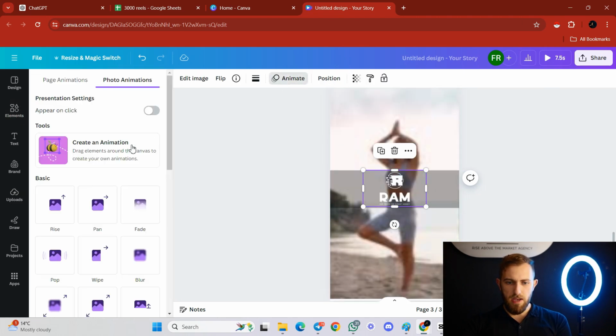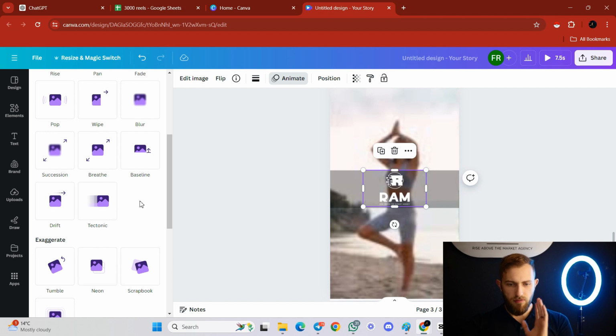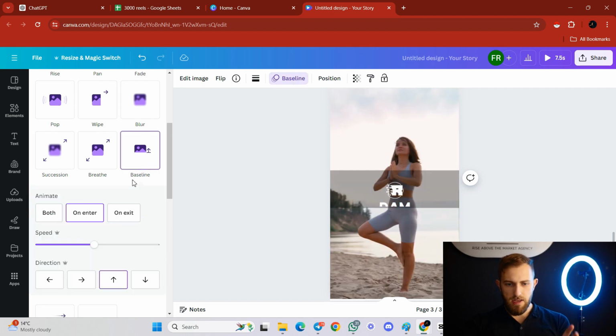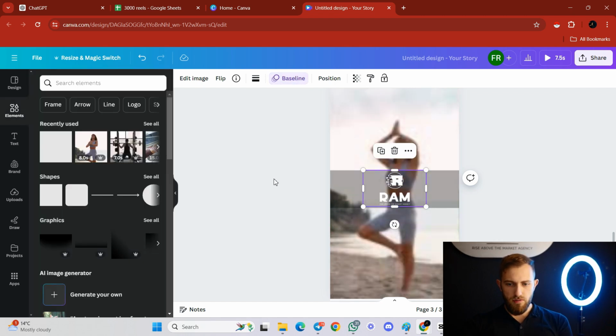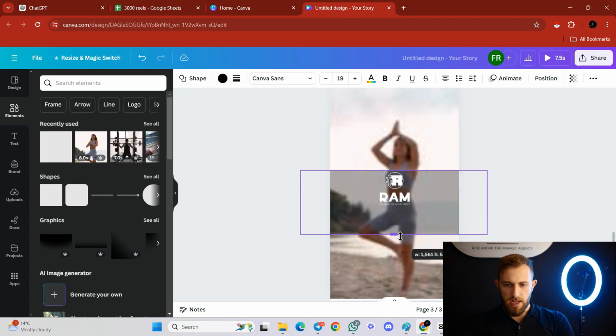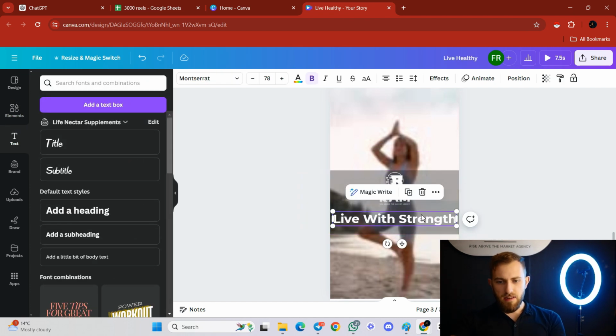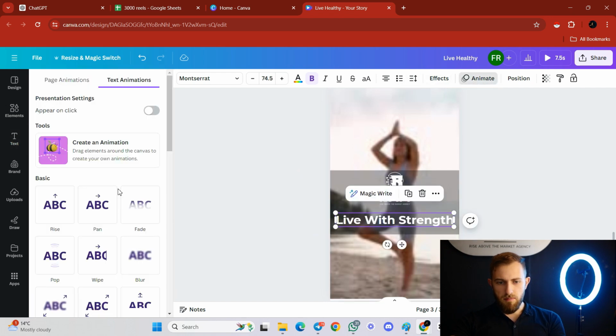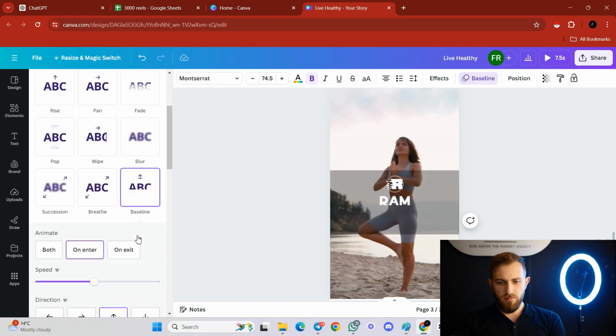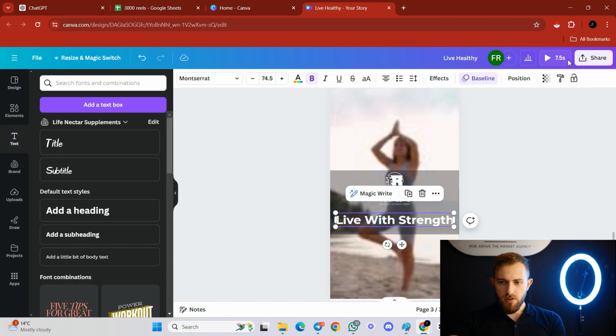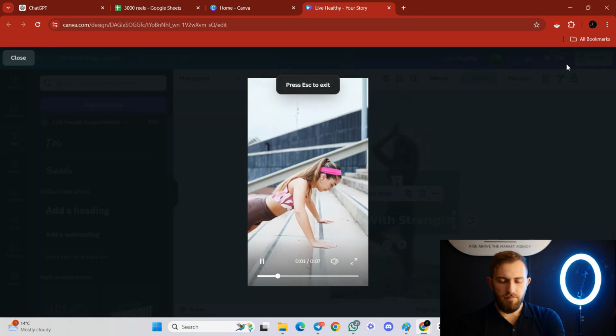Then I would click animate, and then you can choose whatever kind of animation you want. I kind of like this baseline animation. You can actually include your tagline. If you have a tagline, you can include it here. Let's say that your tagline is live with strength, which is a very random one, but anyways. And let's say I want to animate this one too. Cool. All right, so this is what we have right now.